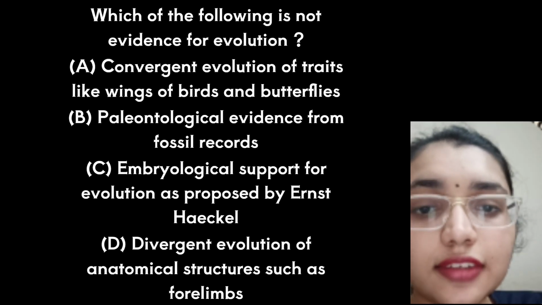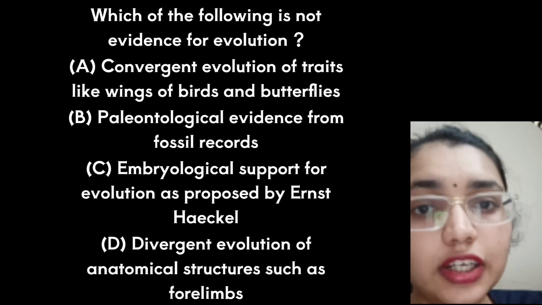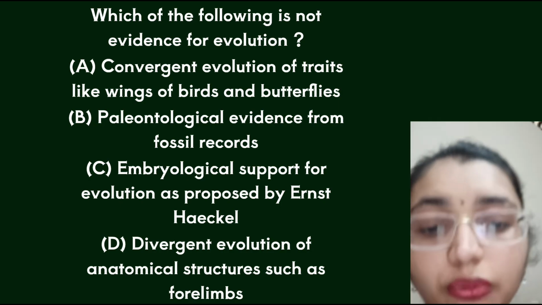So the correct answer is C, that is embryological support for evolution proposed by Ernst Haeckel, and it is not an evidence of evolution, whereas all the other options are evidence of evolution. Now moving on to the next question.